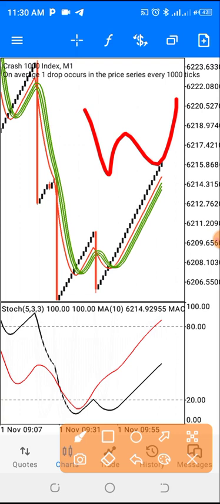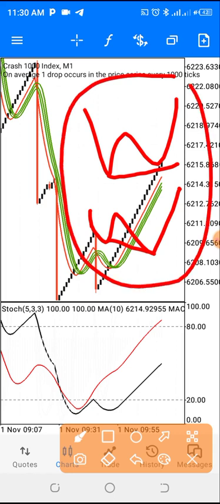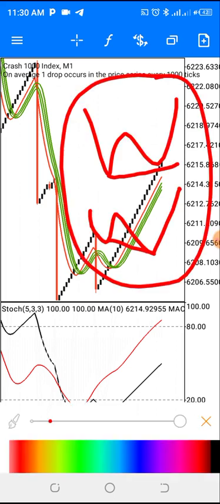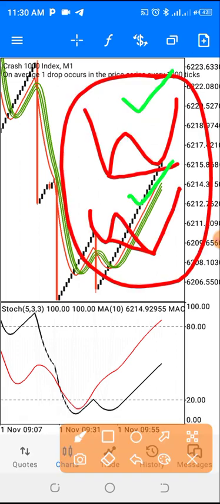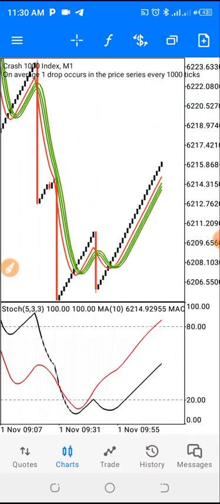Now the W pattern can be of two types: our normal, regular W, or our advanced W, whereby the second leg is going to be larger than the first leg. Whichever one the market presents to you, you just take it and you are good to go. So that is what we're looking for.